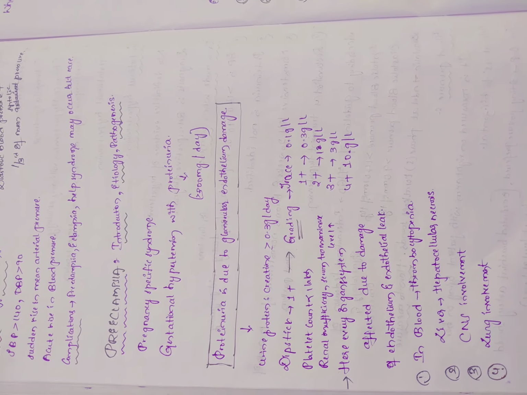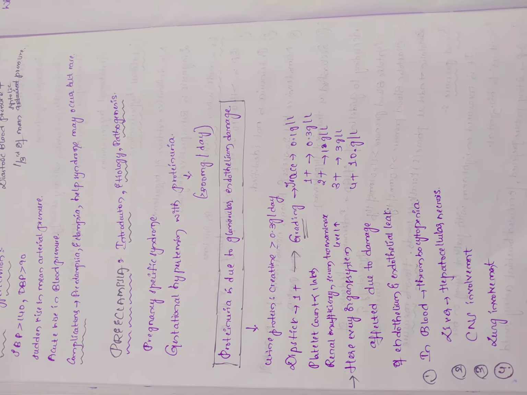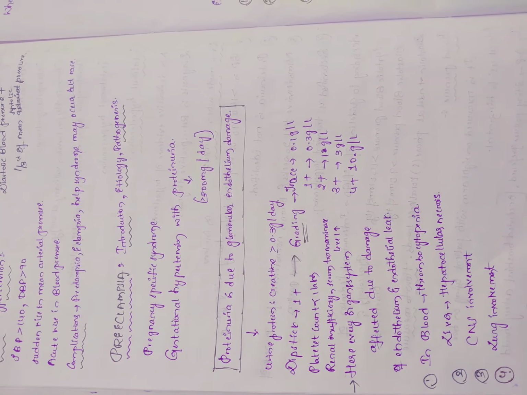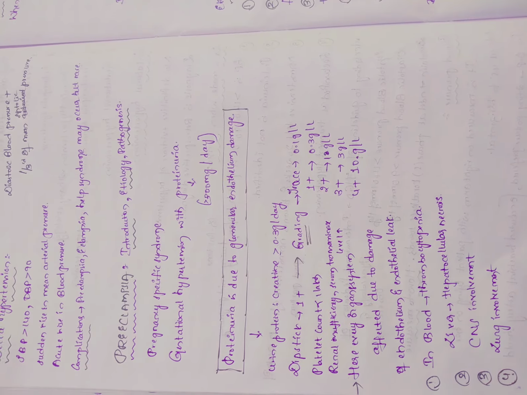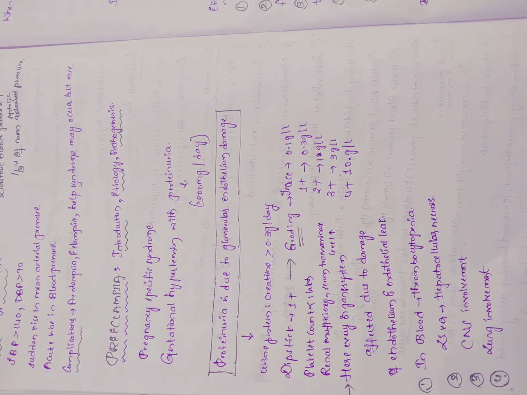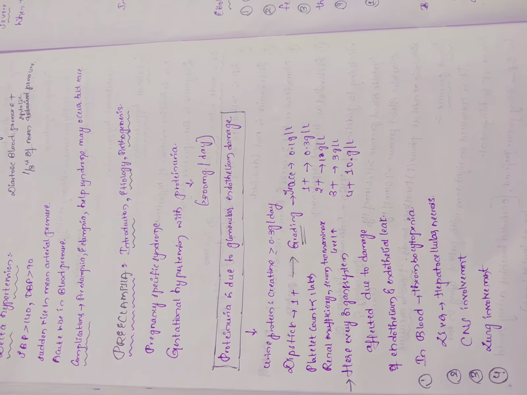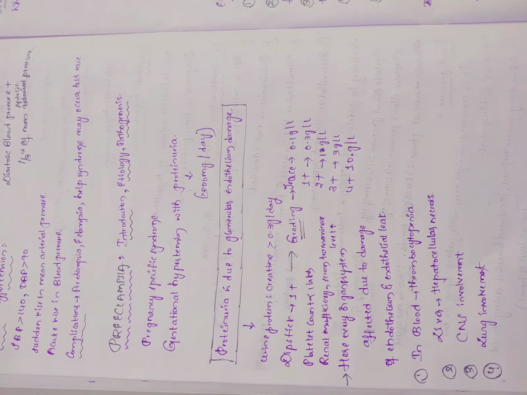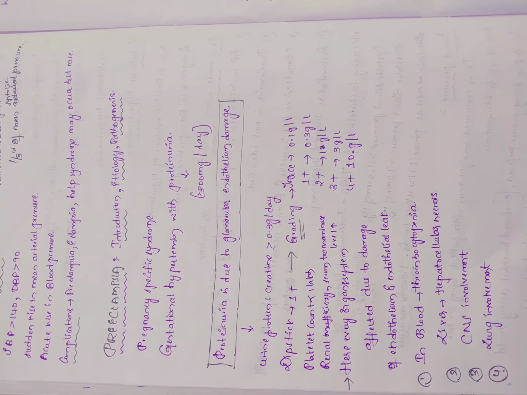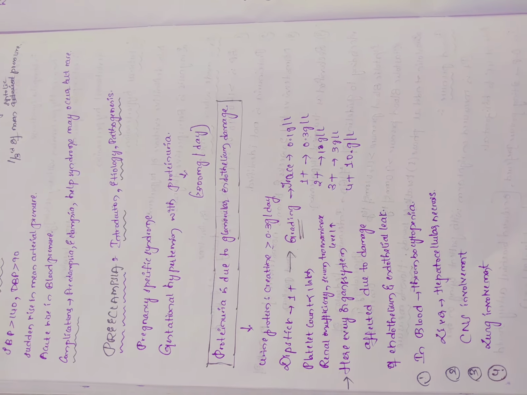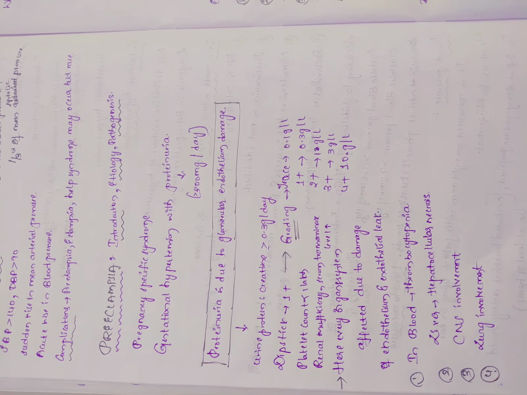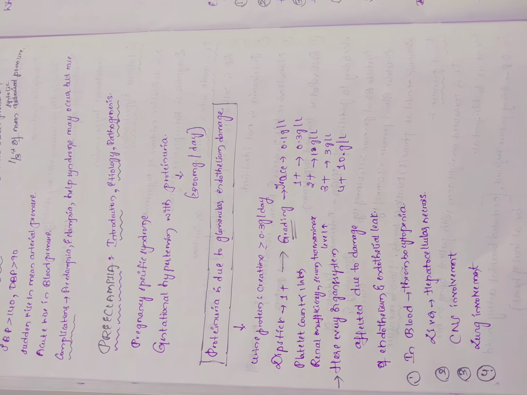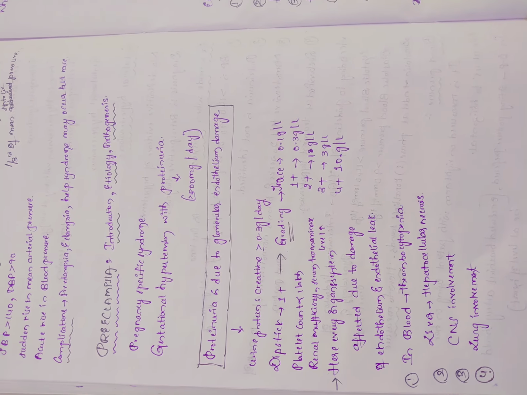We have 5 stages. When proteinuria is 0.1 grams per liter, it is called trace, 1 plus when it is 0.3, 2 plus when it is 1 gram per liter, 3 plus when it is 3 grams per liter, and 4 plus when it is 10 grams per liter. And we see platelet count is less than 1 lakh, renal insufficiency, serum transaminase levels increase. Here every organ system is affected due to damage of endothelium and blood endothelial leak.